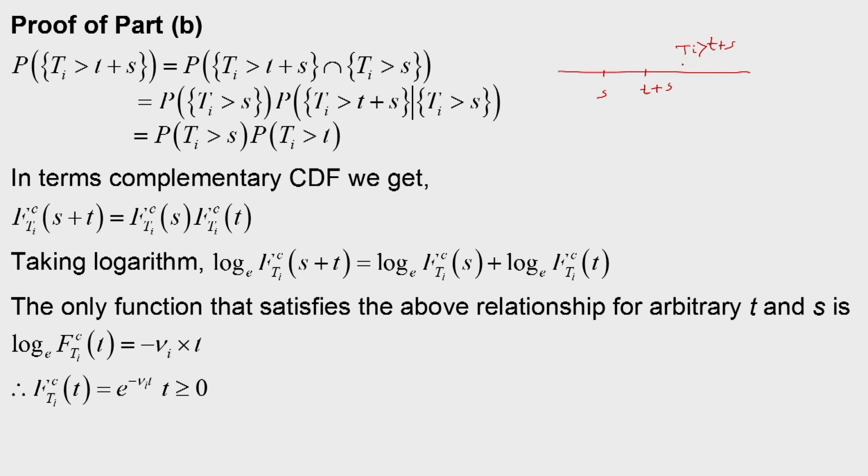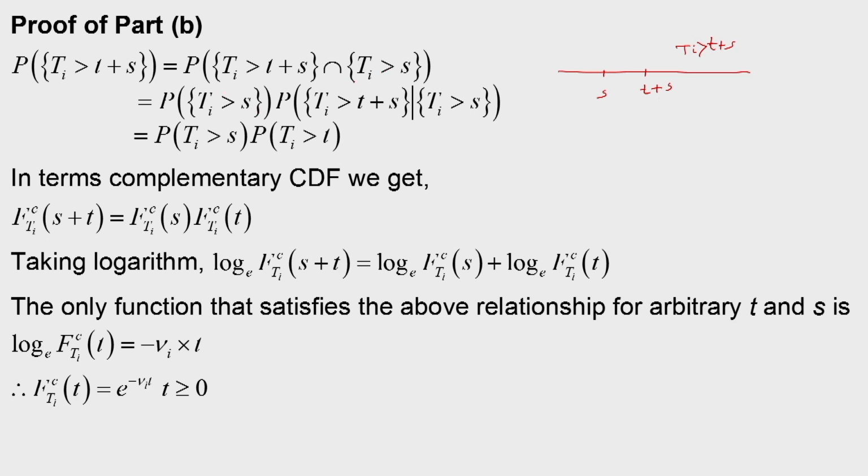So, you observe that T_i greater than t plus s is the intersection of two intervals, T_i greater than s and T_i greater than t plus s. That is why the probability of T_i greater than t plus s is the same as the probability that T_i greater than t plus s intersection T_i greater than s.